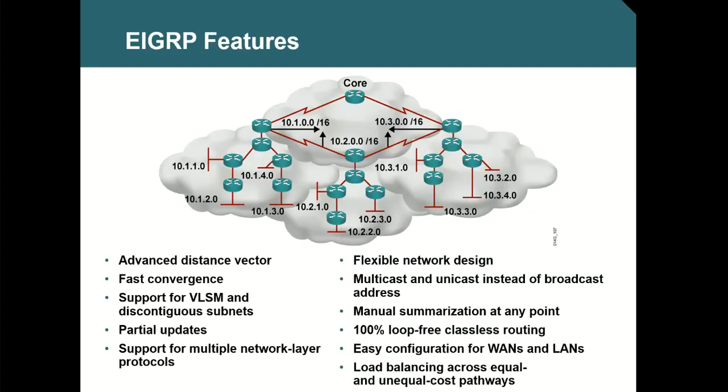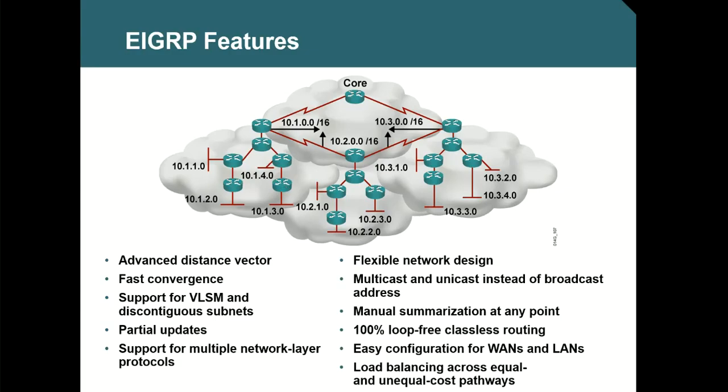EIGRP sends updates to the established neighbor, not to anyone. It's only to established neighbors. One minute. See, this protocol is an excellent design.